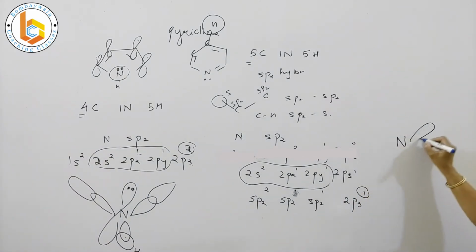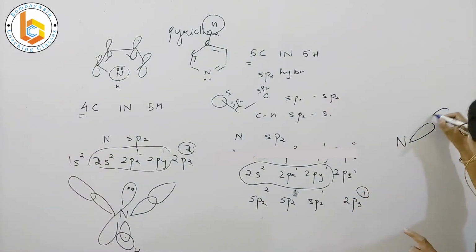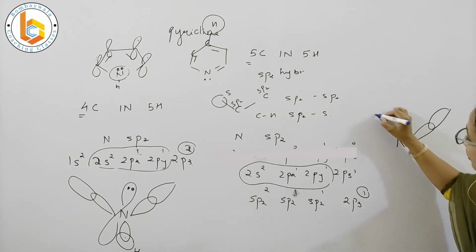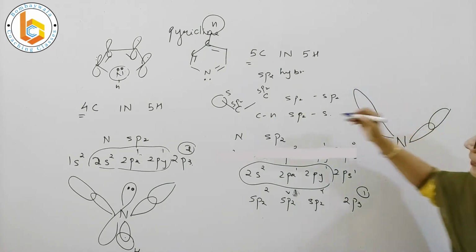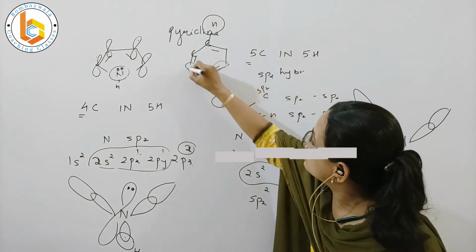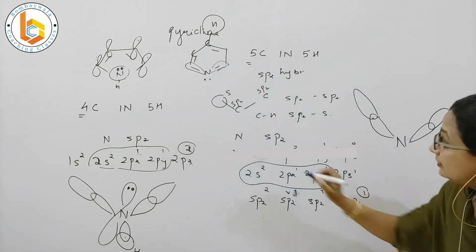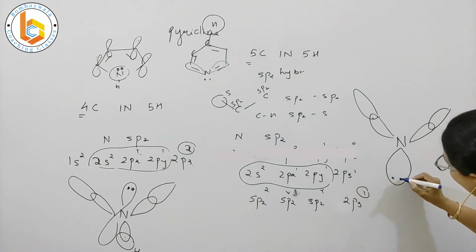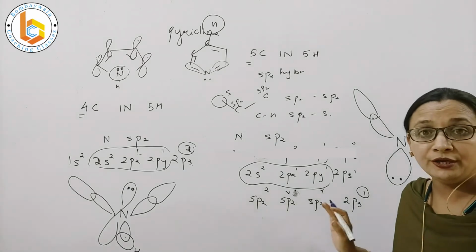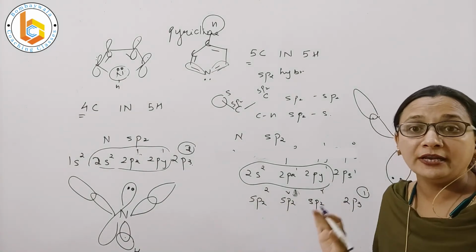So sp2 hybridized containing 1 electron will form a bond with 1 carbon. The sp2 hybridized orbital with 1 electron will form a bond with another carbon. This picture I am talking about, so this one. And the third sp2 hybridized orbital is containing a pair of electrons which is not bonding to anything like hydrogen or anything else.